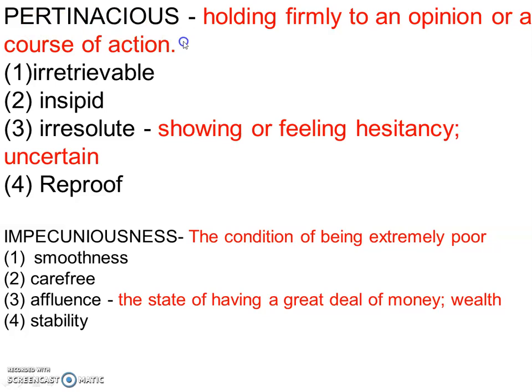Pertinacious means holding firmly to an opinion or course of action. So being firm. And here the opposite is irresolute. Irresolute means showing or feeling hesitancy. One is being firm and the other is being hesitant, so they are opposites of each other. Here you have to find the meaning of irretrievable and insipid, both the words, and tell me in the comment box below.